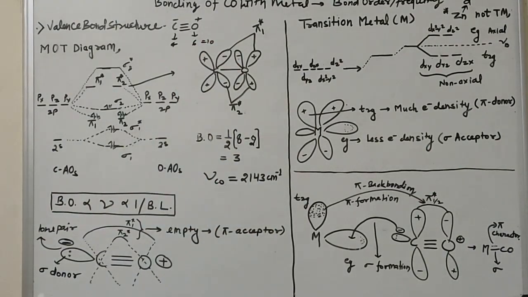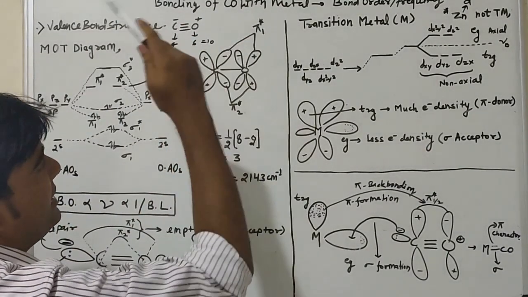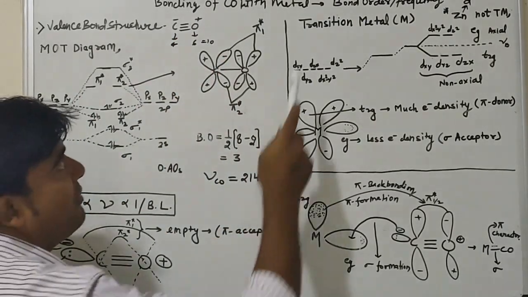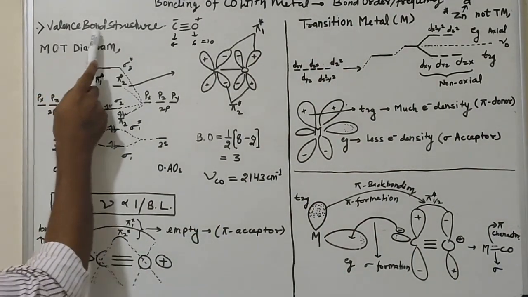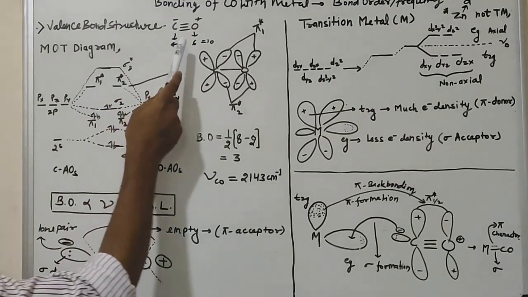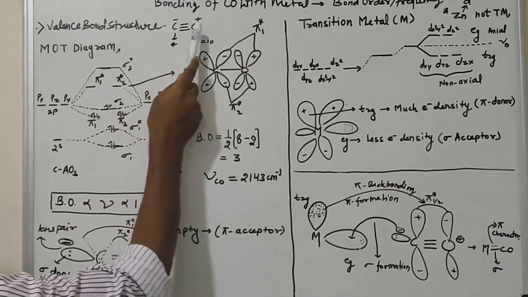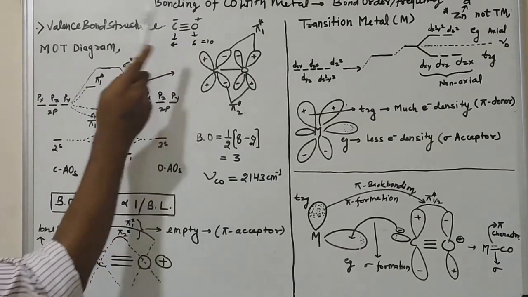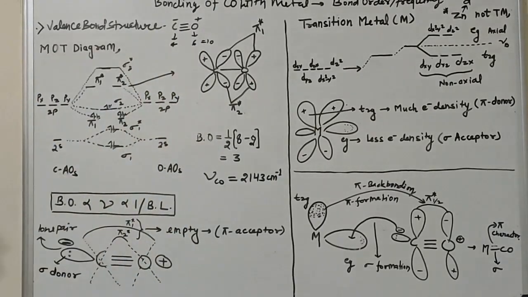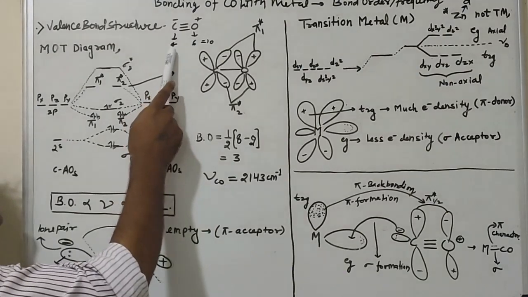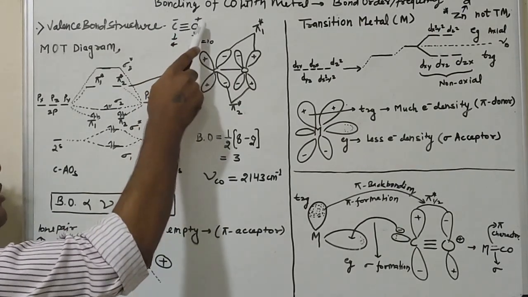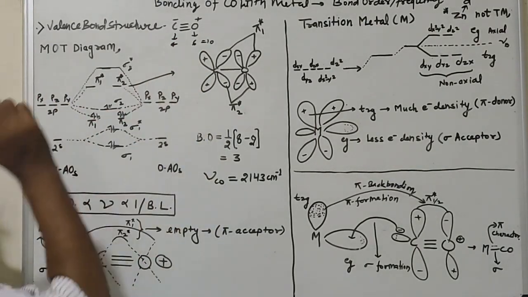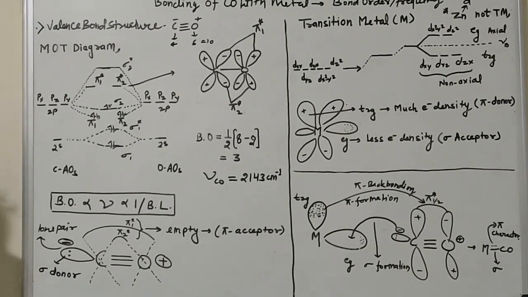Bonding of CO with metals. After discussing this topic, we will find an interesting understanding of bond order, bond frequencies, and various factors affecting them. As you know, in the valence bond structure of carbonyl, a triple bond exists between carbon and oxygen, and oxygen has one positive charge and carbon has one negative charge. The valence shell of carbon has 4 electrons and that of oxygen has 6 electrons, so overall 10 electrons are present in the valence shell of the carbon monoxide molecule.